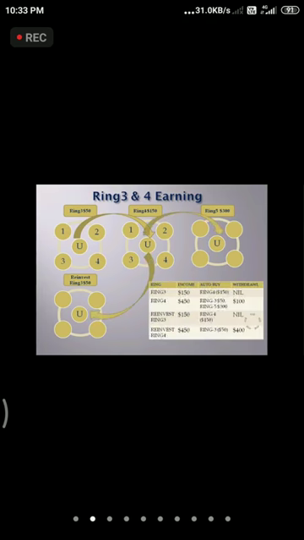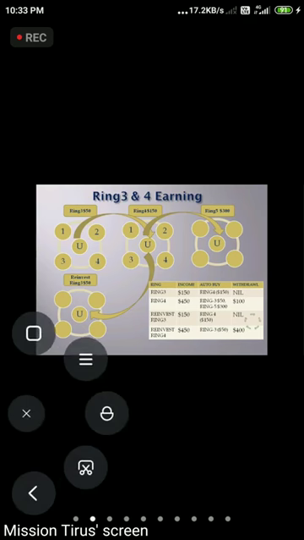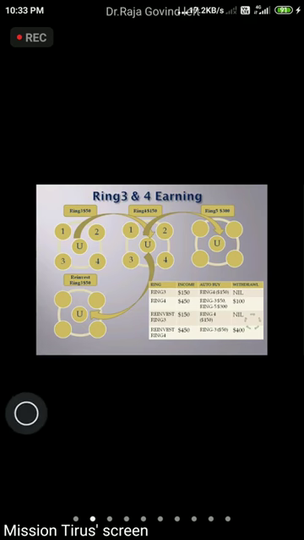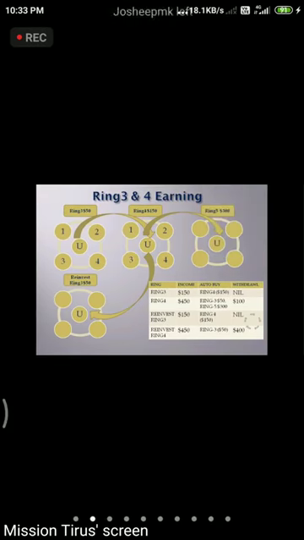As the third ring is completed, our income is $50, and we have invested in the fourth ring, which is of $150. And from the third ring, in the same way, for the first time we are not going to withdraw anything. As our fourth ring of $150 is completed, we are going to earn from here